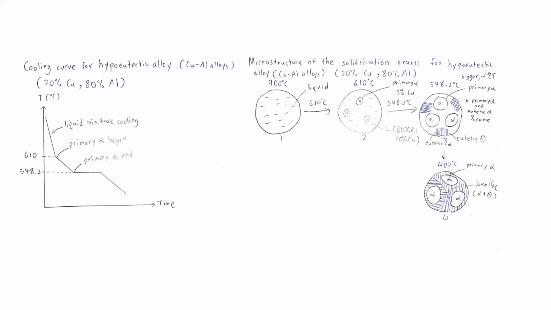As the temperature drops further to 610, which is point 2, it touches the liquidus line, and the solidification process will begin.